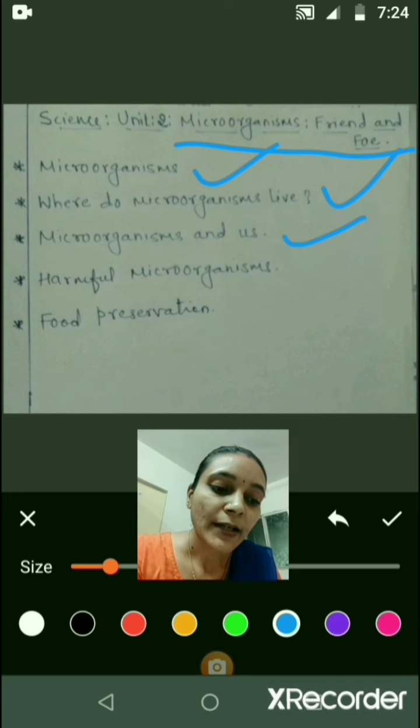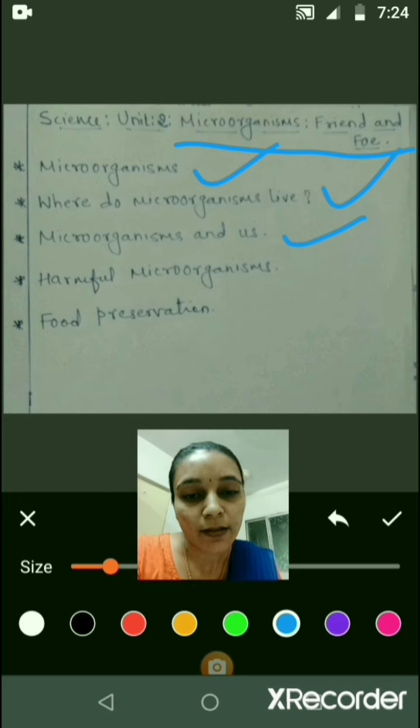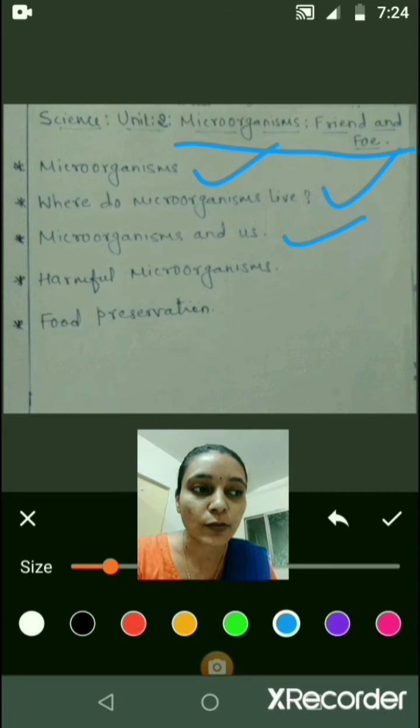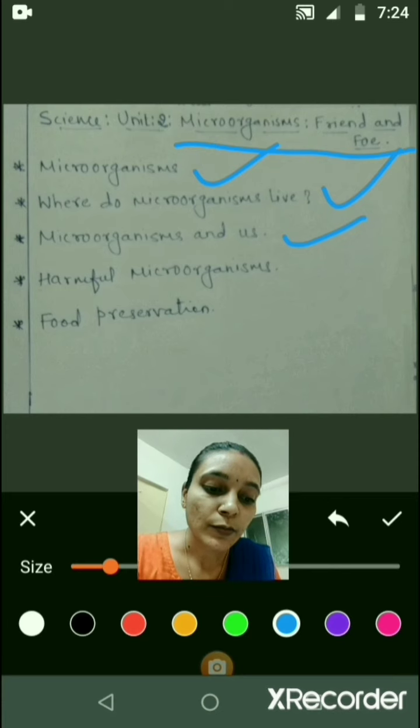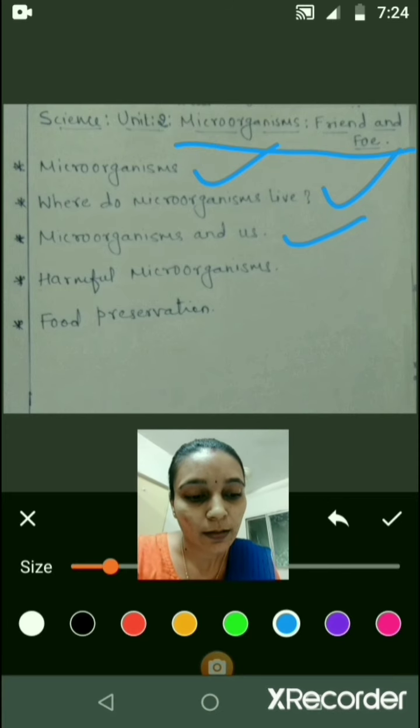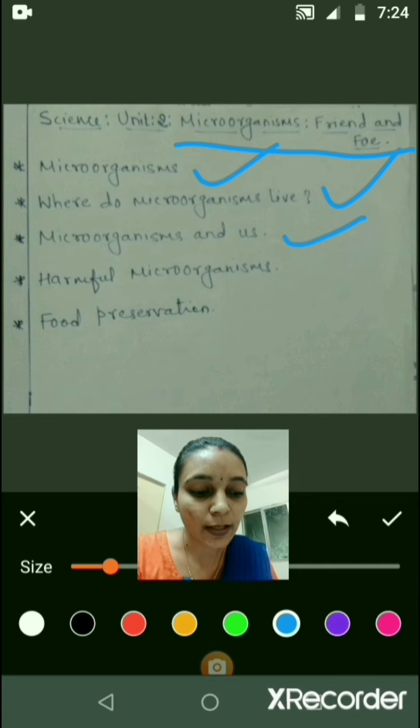Microorganisms are used for various purposes. They are used in the preparation of curd. The lactobacillus bacteria is useful in making curd from milk. They are useful in making bread and cake also. So they are the friendly microorganisms. Some microorganisms are useful in increasing soil fertility also.